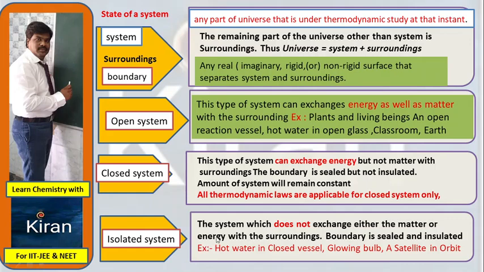Such kind of system is considered an isolated system. The boundary is sealed and insulated. Examples: hot water in a closed vessel, glowing bulb, a satellite in orbit, and thermos flask. These all come under isolated system.